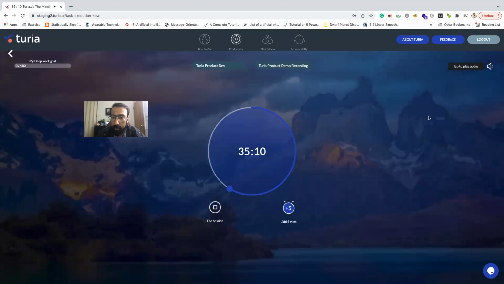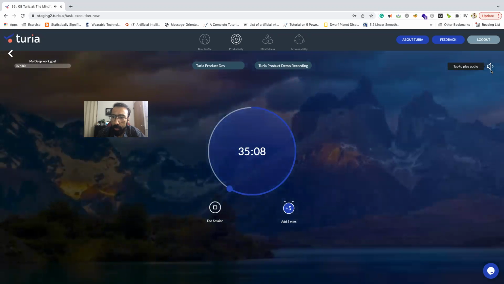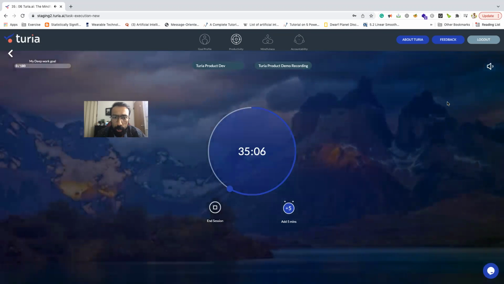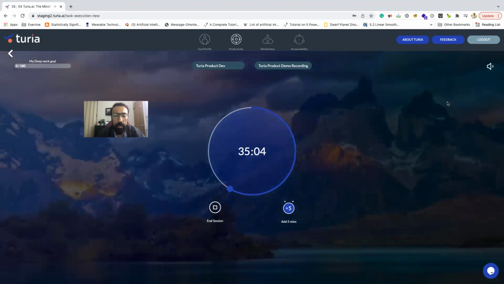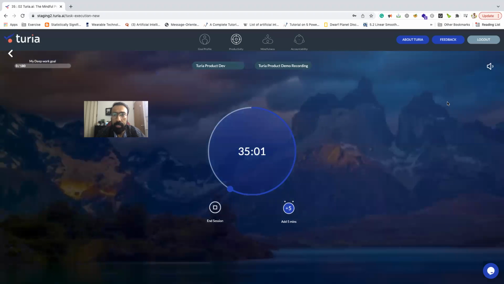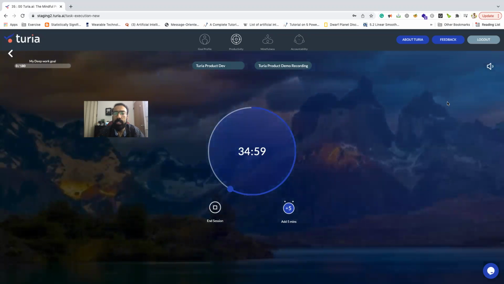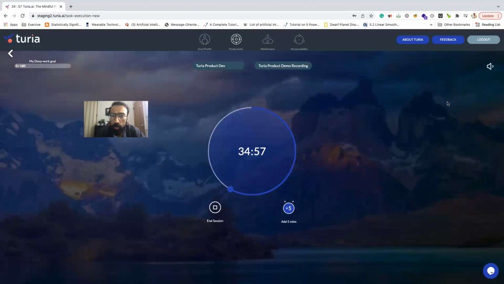So let's say hit on this button. We also have some audio. I'm going to pause the audio right now. We also have some audio, which is a focus-based audio to help you reach the state of focus. You can always mute it. You can listen to your own audio, Spotify, and whatever works for you, right?